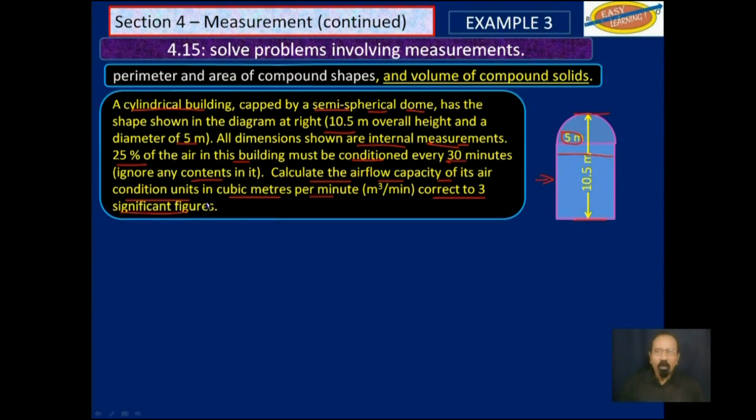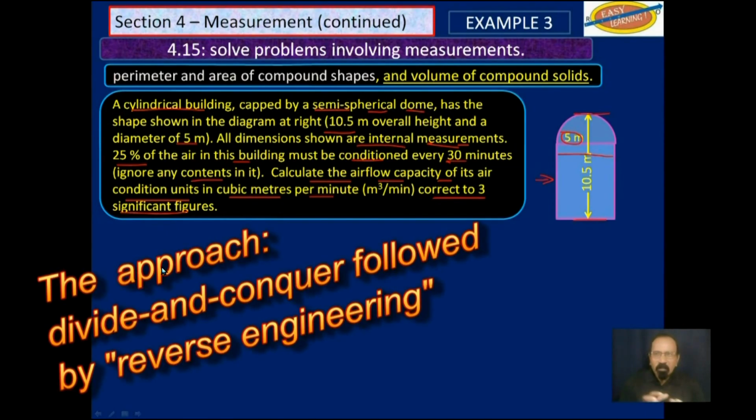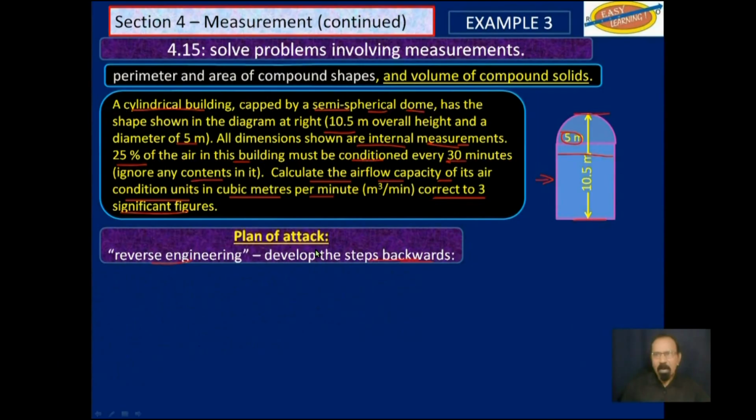As I said, we need to develop a way to attack this question. And so the method is called reverse engineering. At first, it may look difficult to you, but if you break it down into its smaller parts, and then you combine your answers, you will find that it's not that difficult. So our plan of attack, as we said, is called reverse engineering. We will develop the steps backwards, and then we will work from the end, come back to where we need to be.